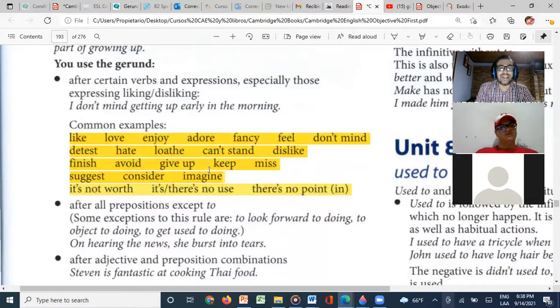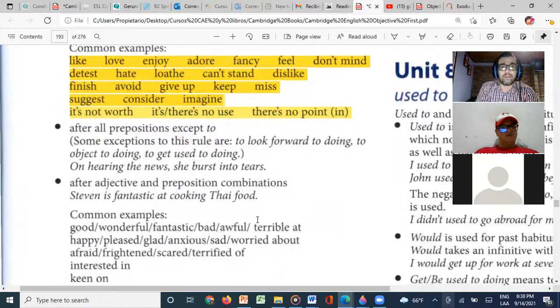Okay, so maybe at the end, I'm going to send you these verbs so you can know that part. Also, second rule, after all prepositions except to, but there are some exceptions for to. For example, look forward to, we use the gerund. So you can say, I am looking forward to going on vacation. Or I'm looking forward to doing this Cambridge test. So remember that with look forward to, we use a gerund.